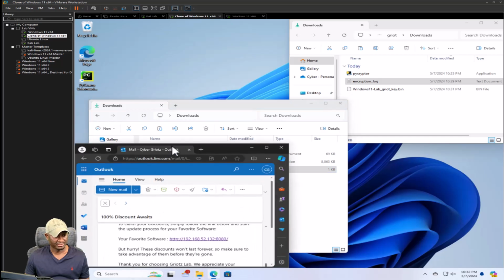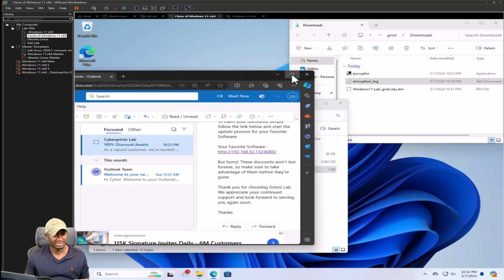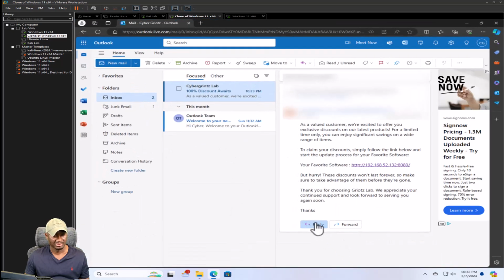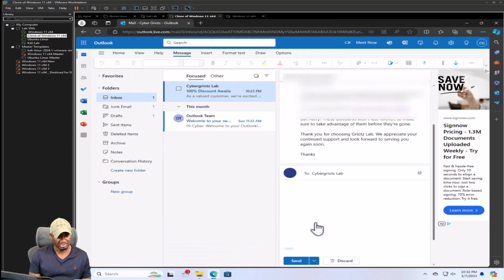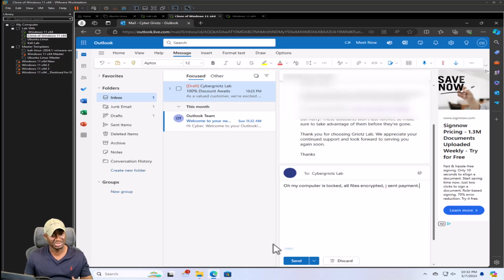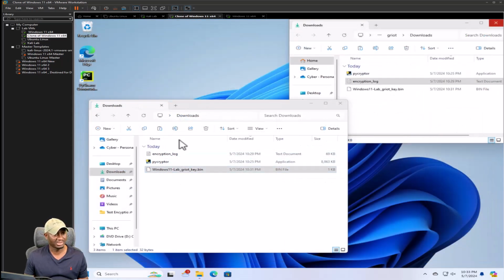So they respond, they'll say something like, oh, my computer is locked. All files encrypted. I sent the payment, whatever. So we sent them the key. Like this is simulating. So they sent us and we sent them the key. That was just to simulate the fact that they paid. We gave them the key.